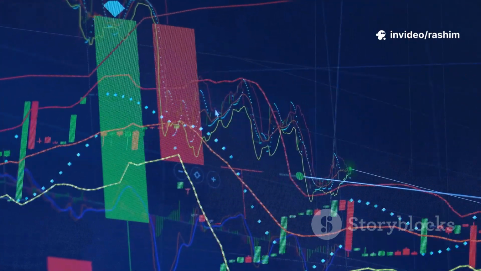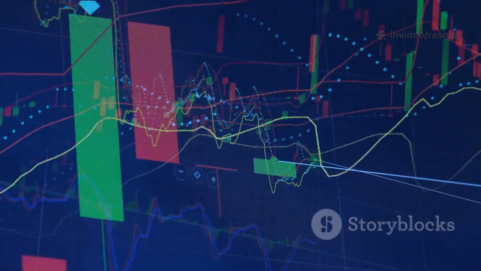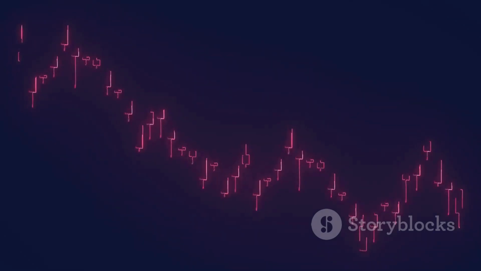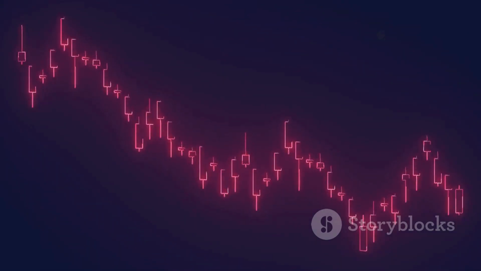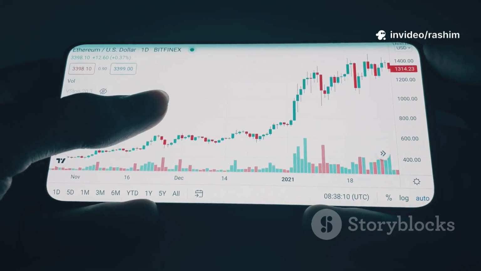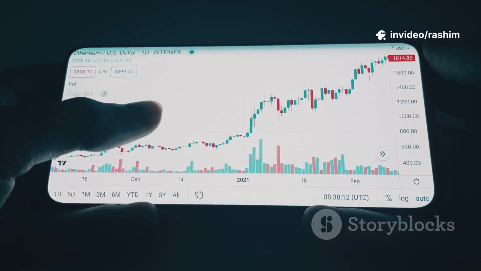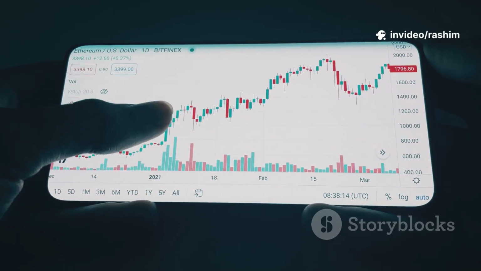You can look at what the price did today, this week, or even over the last 10 years. This ability to zoom in and out of time is crucial for understanding the bigger picture. It helps you see long-term trends and short-term patterns, which are the foundation of building a trading plan.